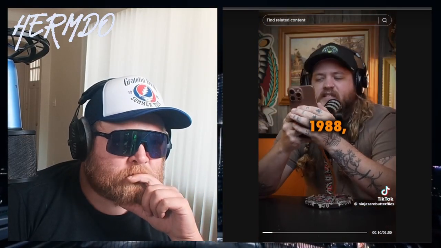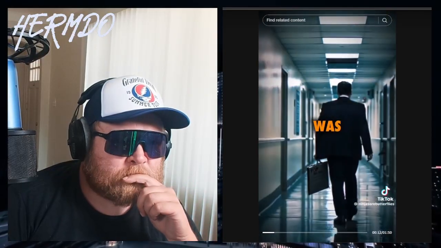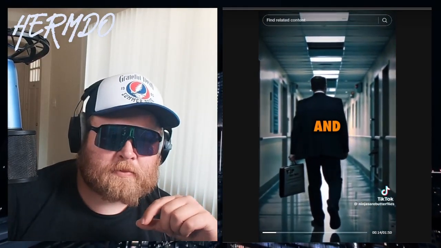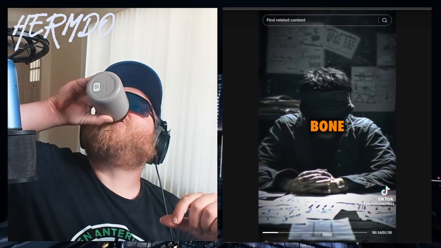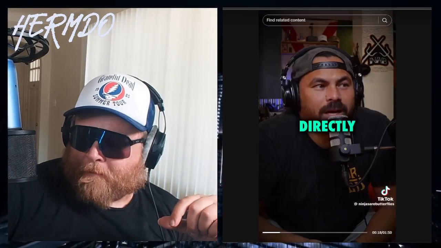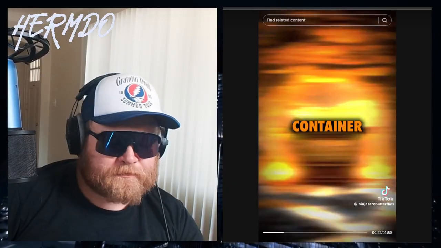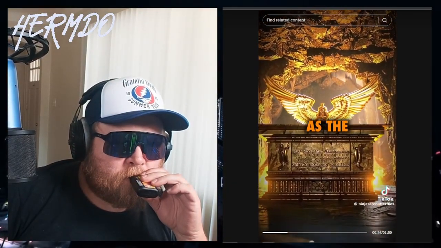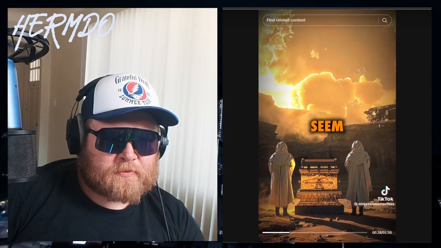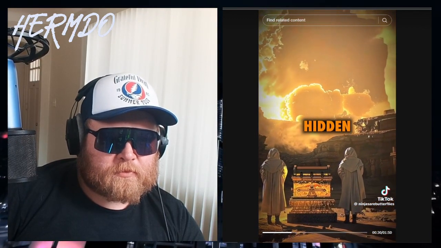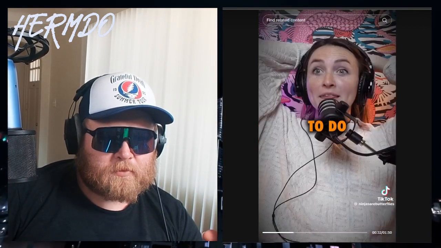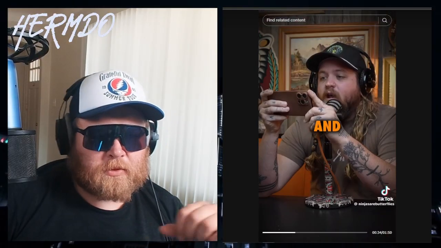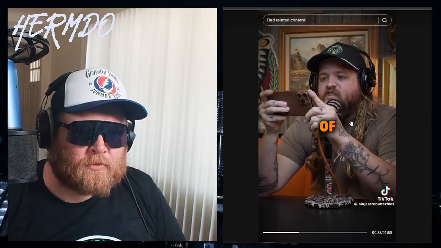On December 5th, 1988, this one man was to find the Ark of the Covenant, and what he saw was bone chilling. And I have the document right here, directly from .gov. This is what he said about the Ark of the Covenant. Target is in a container and is decorated with seraphims. Target is located somewhere in the Middle East, as the language spoken by individuals seems to be Arabic. The target is hidden underground. It has something to do with ceremony, memory, and the resurrection. What? There is an aspect of...